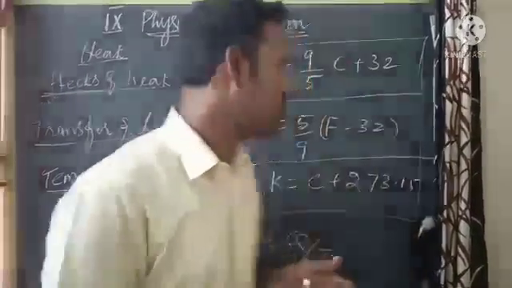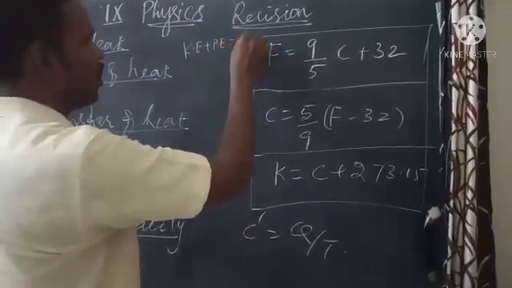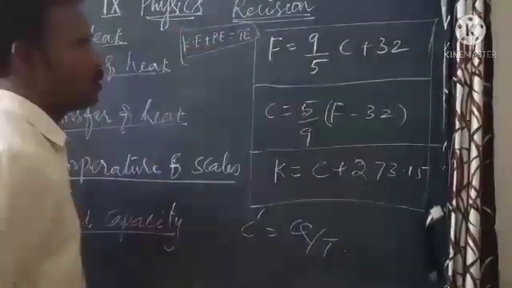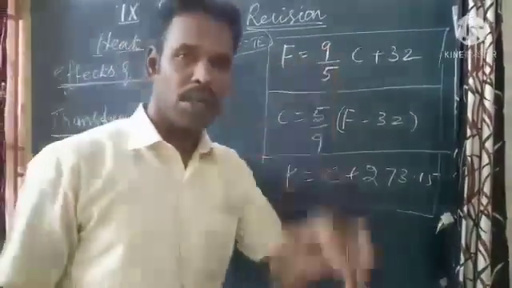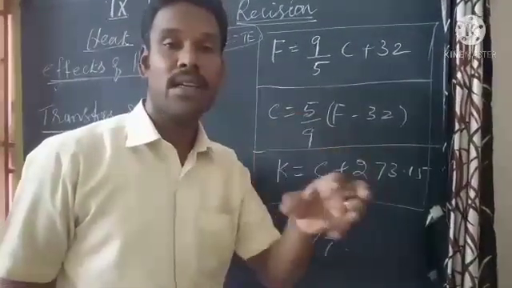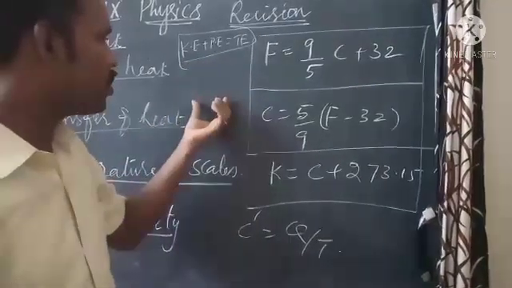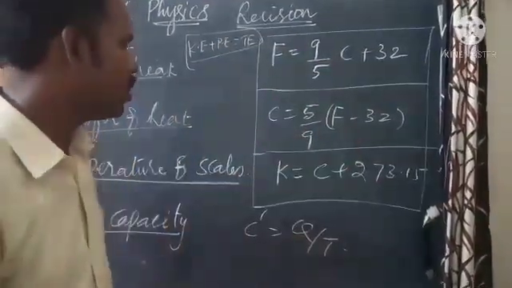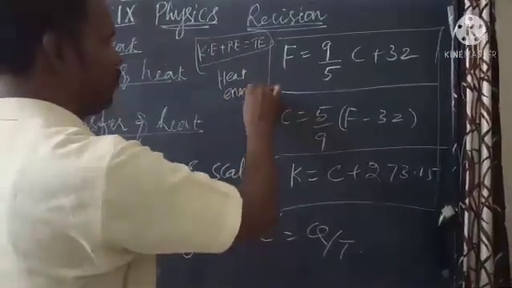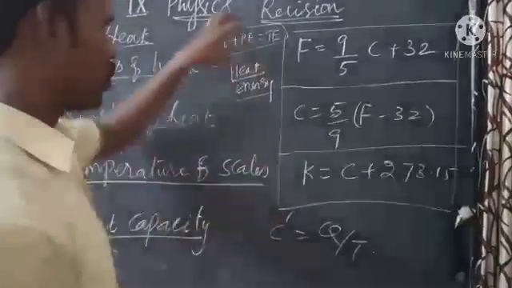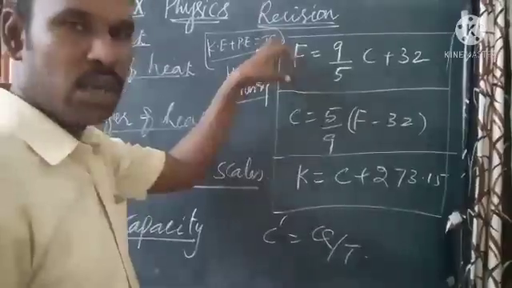So the sum of kinetic energy plus potential energy gives the total energy. This total energy of the molecules is called the internal energy of the molecules.